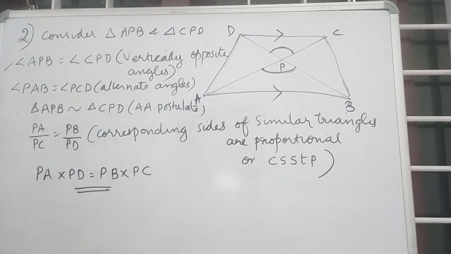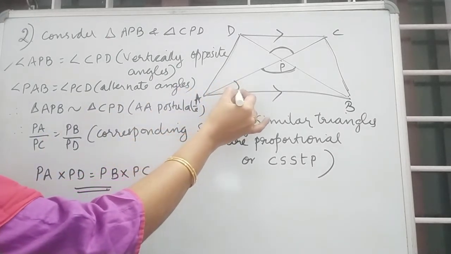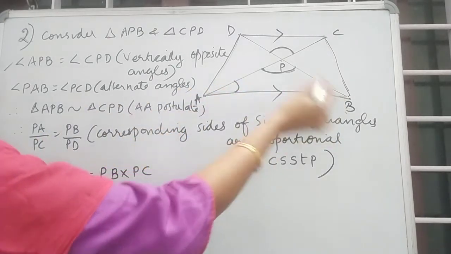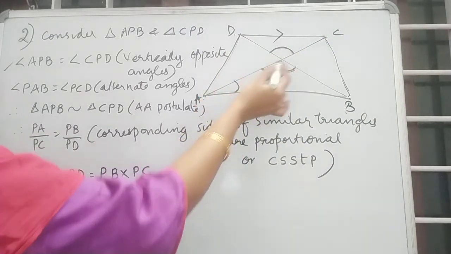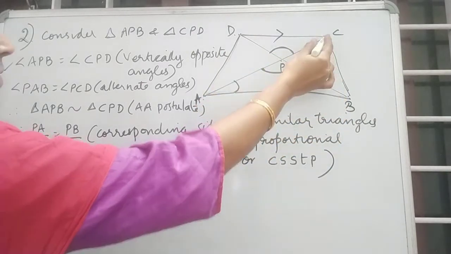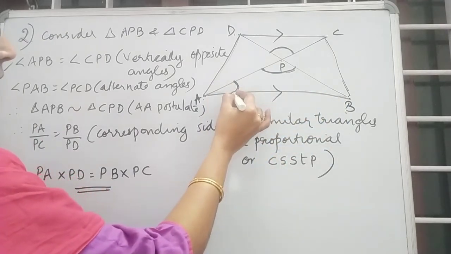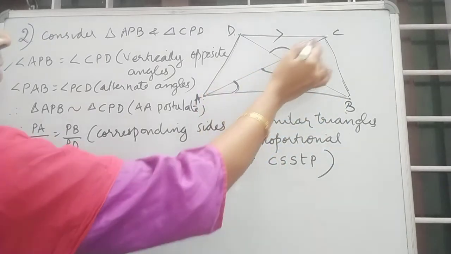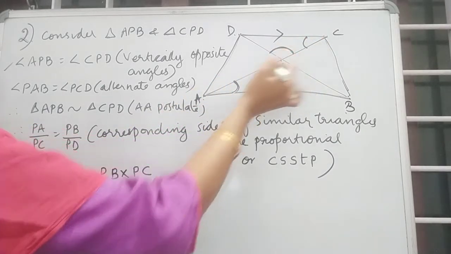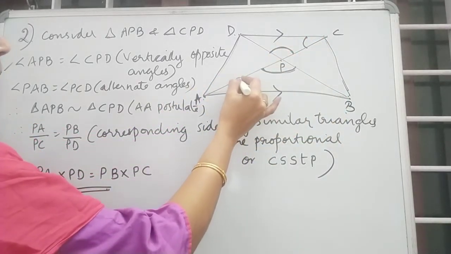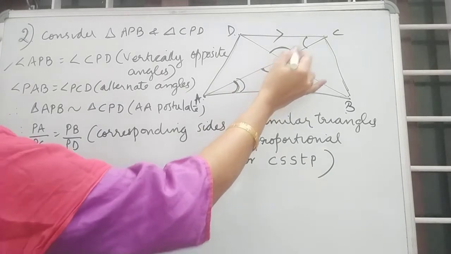So PAB will be equal to what? Since AB is parallel to CD and CA is the transversal, PAB, that is the same as CAB, will be equal to PCD.